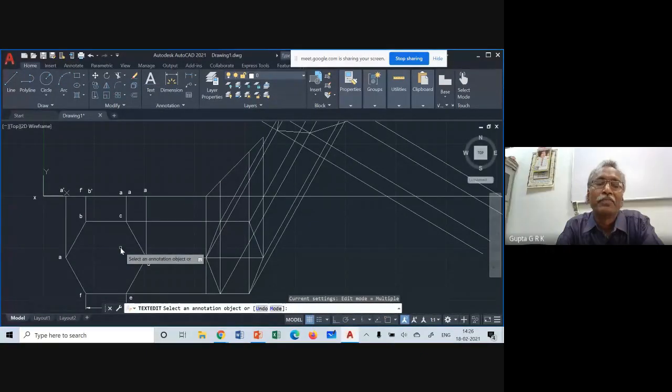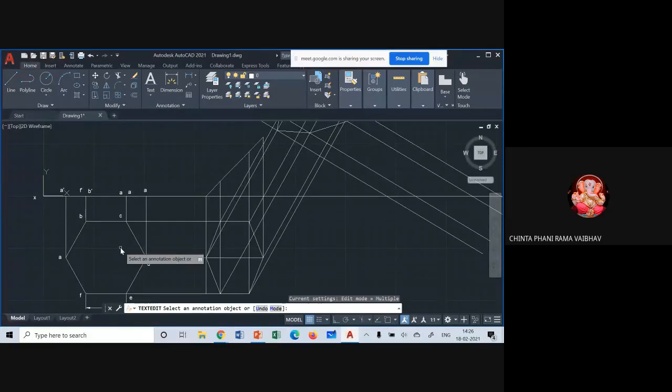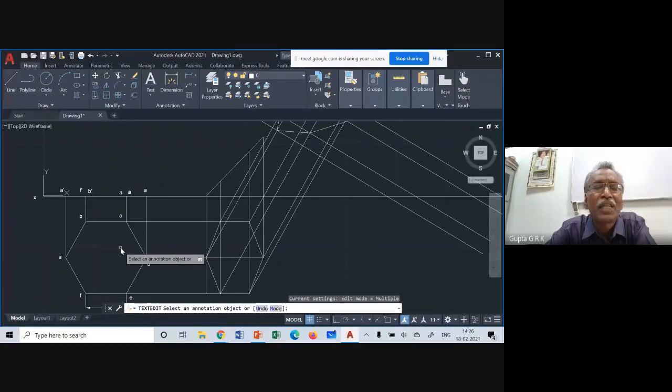Sir, since all the figures are in the same uniform color, can we distinguish them from other lines, like construction lines? The construction lines, same color, and like you were drawing, whatever you have done conventionally, same way you do here.